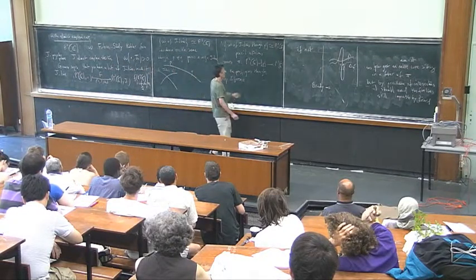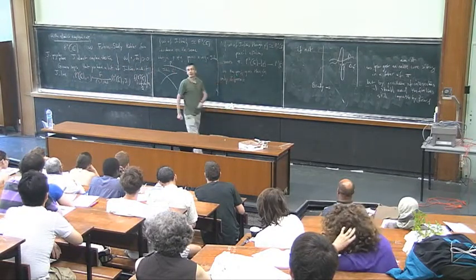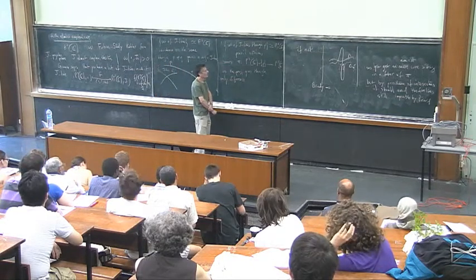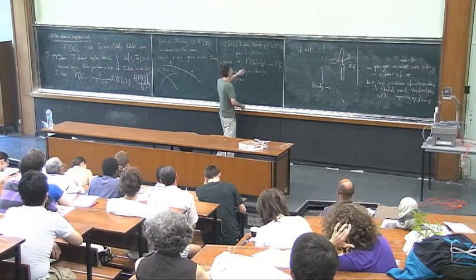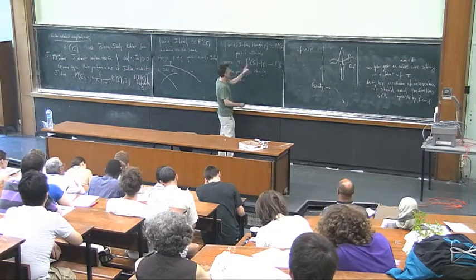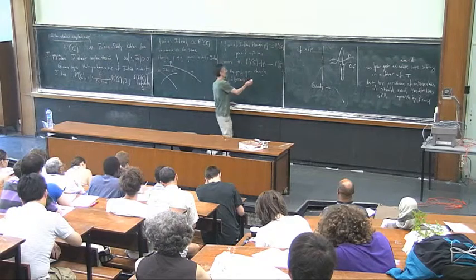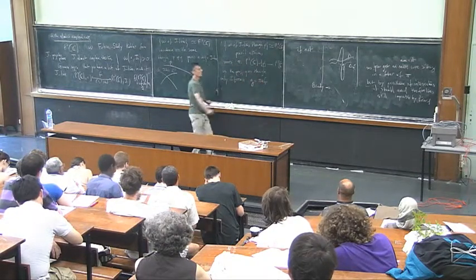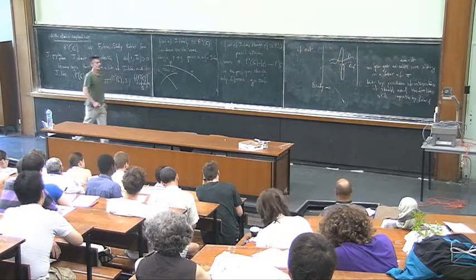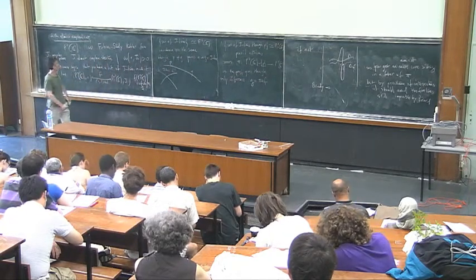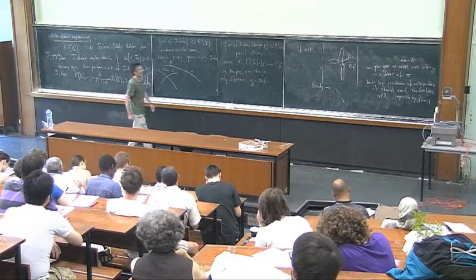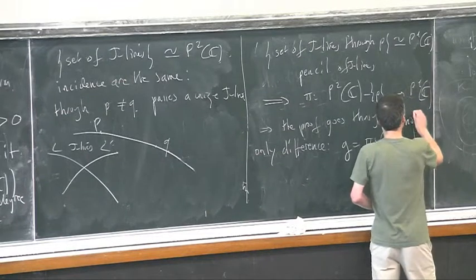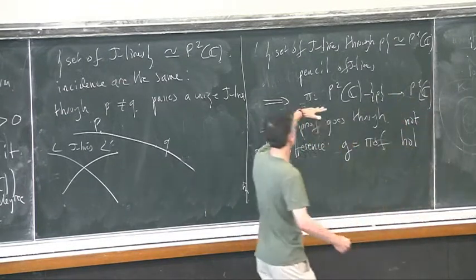The only difference: this projection is no longer holomorphic, but only quasi-conformal. So the composition of G, the G I spoke of before, with pi is no longer holomorphic because of the properties of this projection.